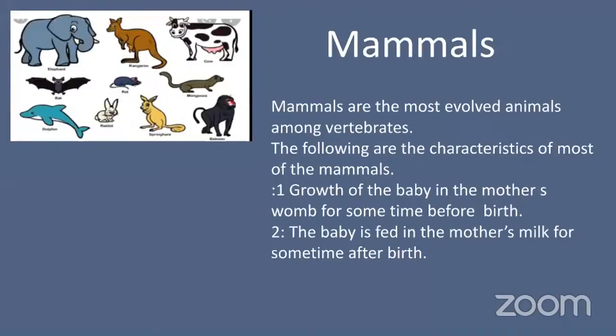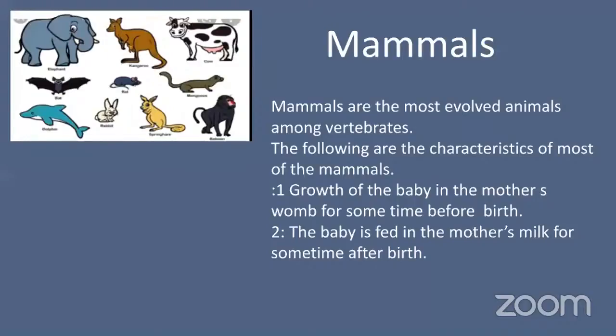The following are the characteristics of most mammals. One, growth of the baby in the mother's womb for some time before birth. Two, the baby is fed on the mother's milk for some time after birth.